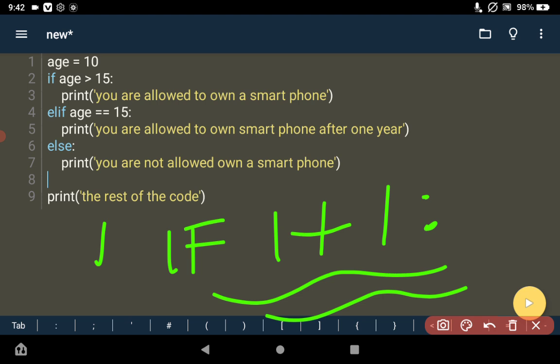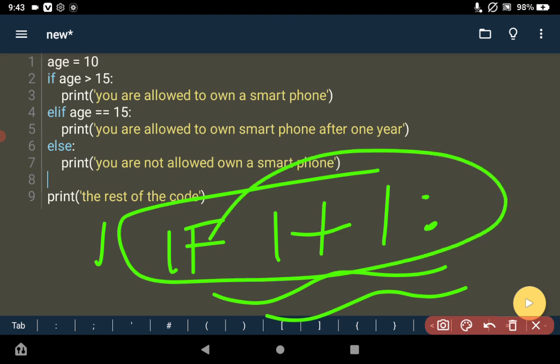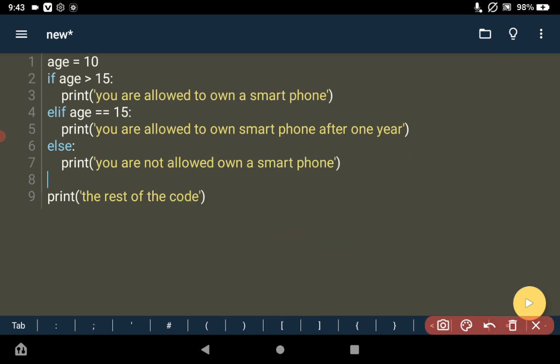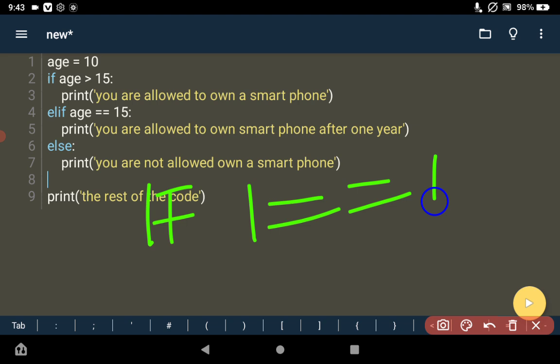But in Python programming, since it's going to give you a number, the program might work, thinking that since it is a number, it will look at it as true. But this is not a good way to write a condition. If you write if 1 plus 1, then do this, it is not good practice. You should use something that will give you a true or false condition. For example, if 1 is equivalent to 1, then do this. Here you are checking the comparison: is 1 equal to 1? If they are equal, then do certain stuff.